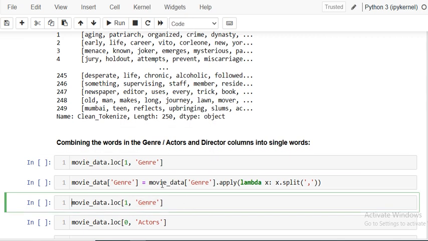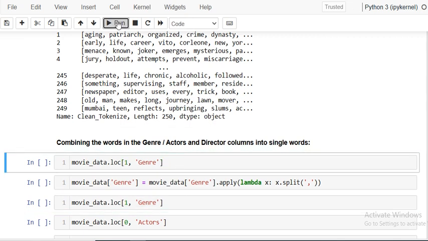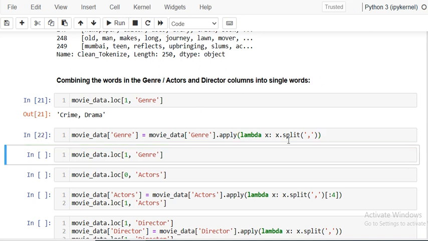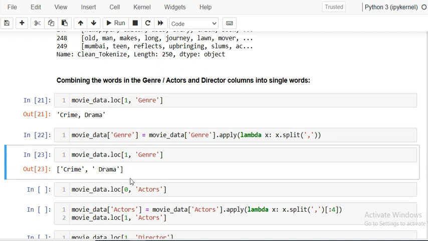Now, next one is we have to check the genre. So, genre is crime and drama, but again, we have to convert into lowercase, and we have to convert into a list. And for that, I am using the split function here, dot split, just like here. So you will see we have converted this thing. But now again, this is capitalized, but each word should be in lowercase.